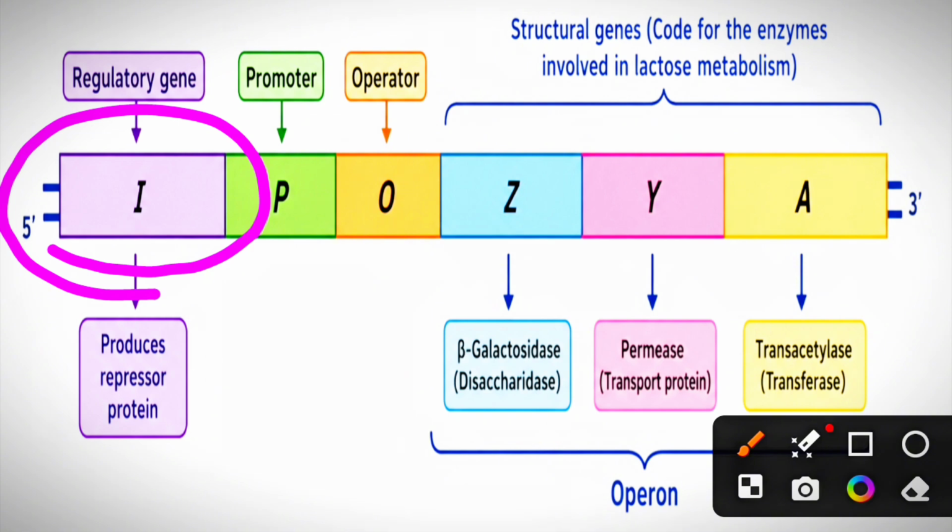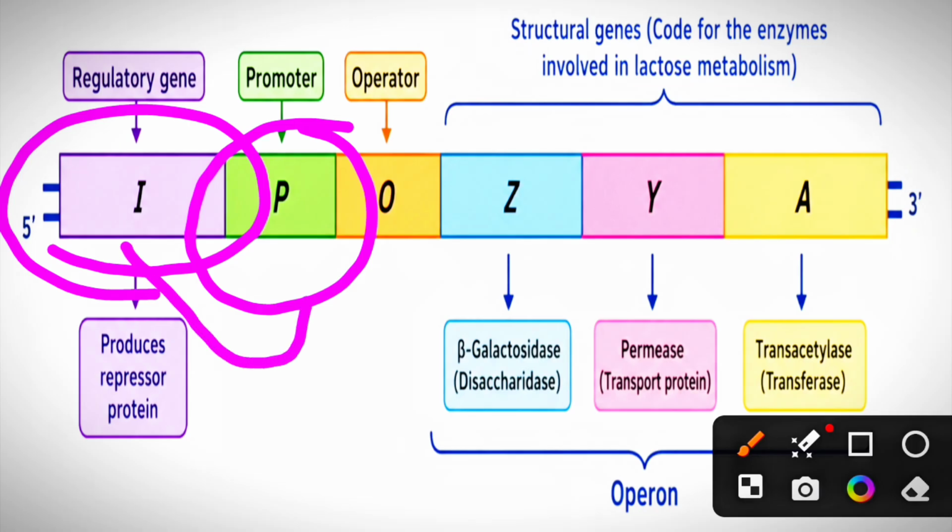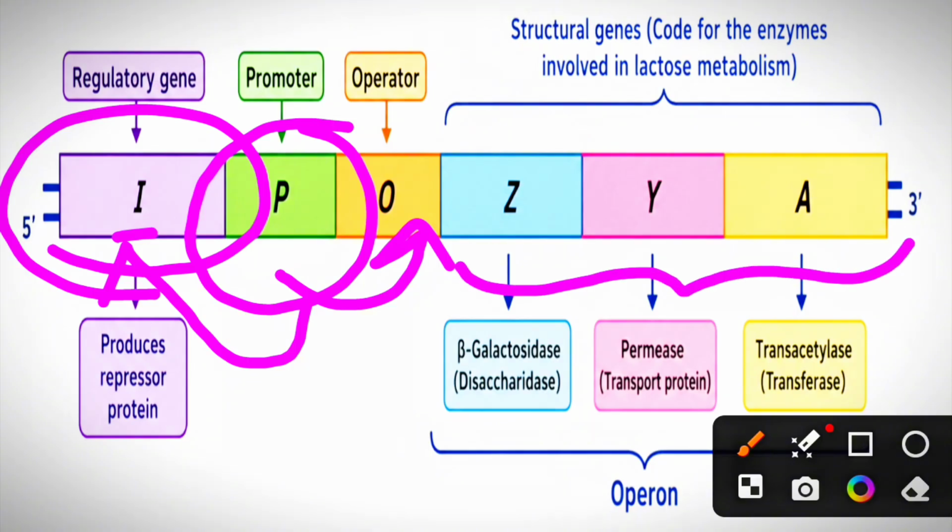So, this is the promoter region. Just upstream to the promoter region, there is another regulatory gene. Okay, students. If you see the right side of the promoter, there is the operator region. After that, you will find three structural genes: Lac Z gene, Lac Y gene, Lac A gene.